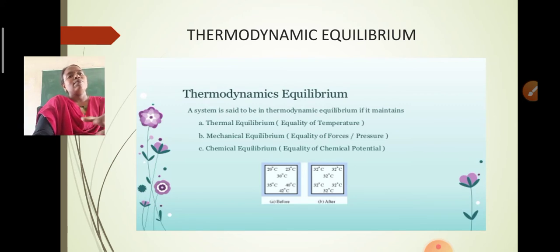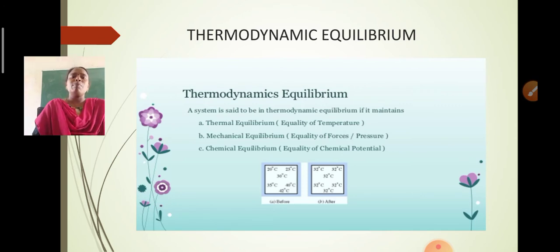So thus we can say only two parameters are necessary and sufficient to specify uniquely the state of the system. How can we define the equation of state? It is the equation that relates the thermodynamic coordinates and expresses the complete behavior of a thermodynamic system which is in equilibrium. I repeat, an equation which relates all three thermodynamic coordinates and expresses the complete behavior of the thermodynamic system in equilibrium is called the equation of state.